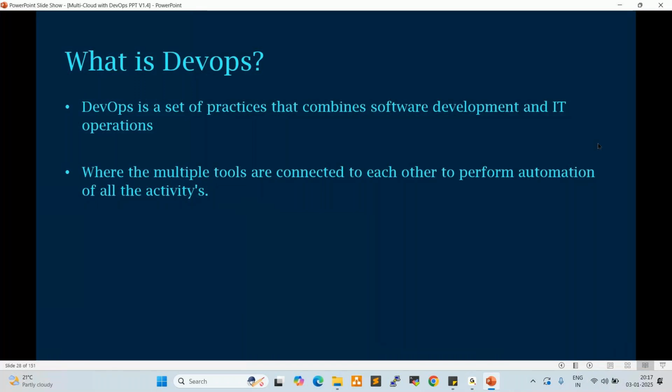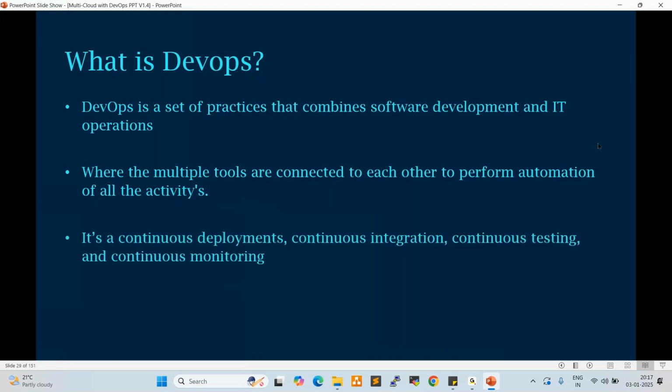So multiple tools are connected to each other to perform automation of all the activities. What is automation? Whatever manual activities we are doing, we can do in an automated way. By a single click, we can deploy the application. By a single click, we can push the code, we can pull the code, right? So it's continuous deployment, continuous integration, continuous testing, and continuous monitoring. What is deployment? What is integration? What is testing? What is monitoring? We will see in further slides.